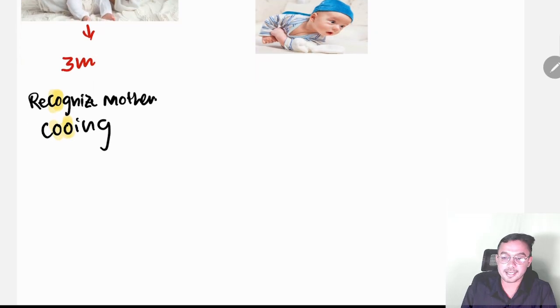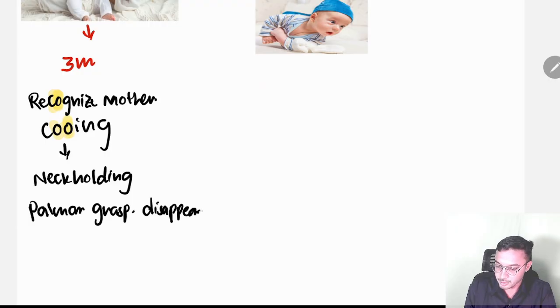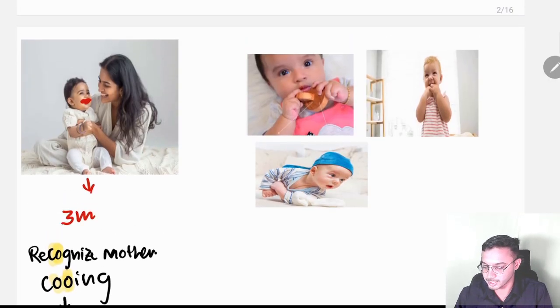Next is neck holding, which also comes under 3 months. One more important thing, which I will teach in neonatal reflexes also: the palmar grasp reflex disappears at 3 months. These are the milestones under 3 months.